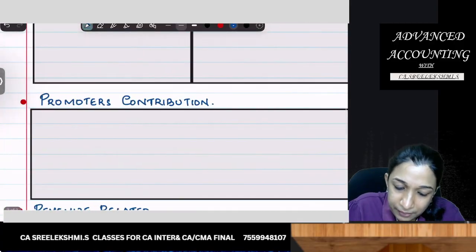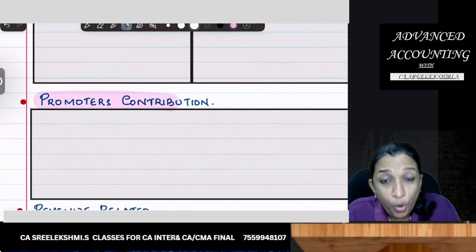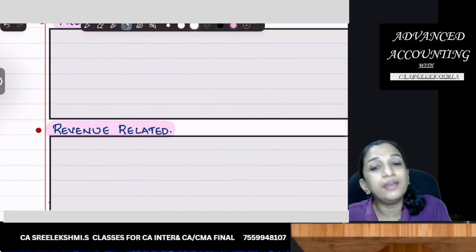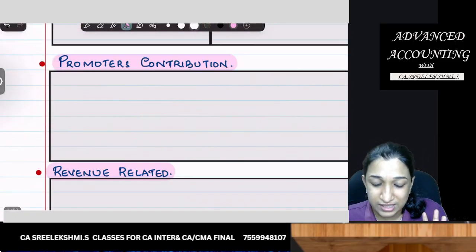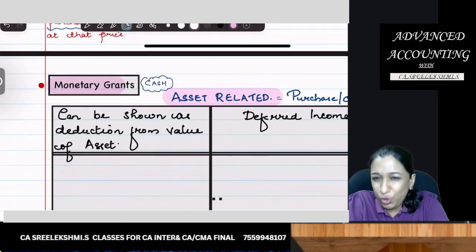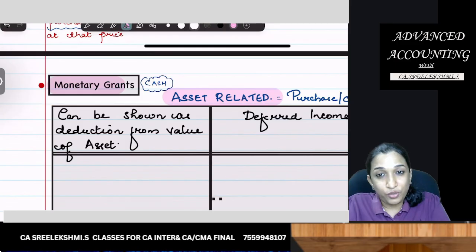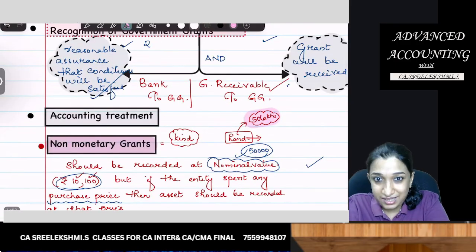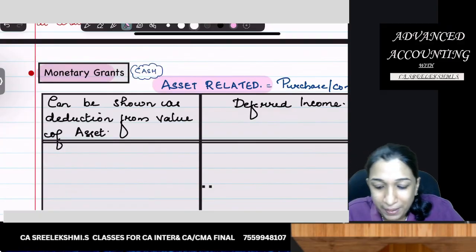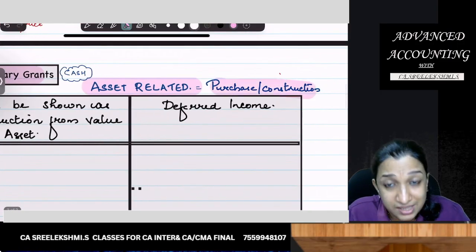Or it can be promoter's contribution. We'll discuss what it is. Or it can be revenue related grant. Once more, if monetary grant, if government has given you cash, so first case government has given you an asset. Second case government is giving you cash. It can be for purchase or construction of an asset.